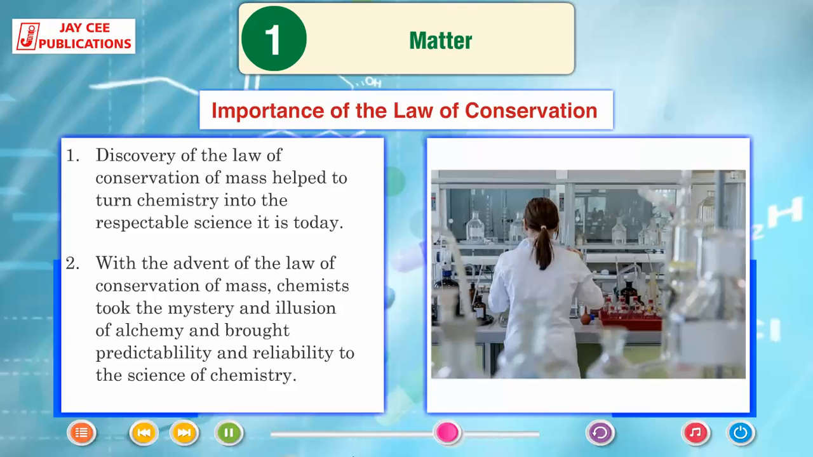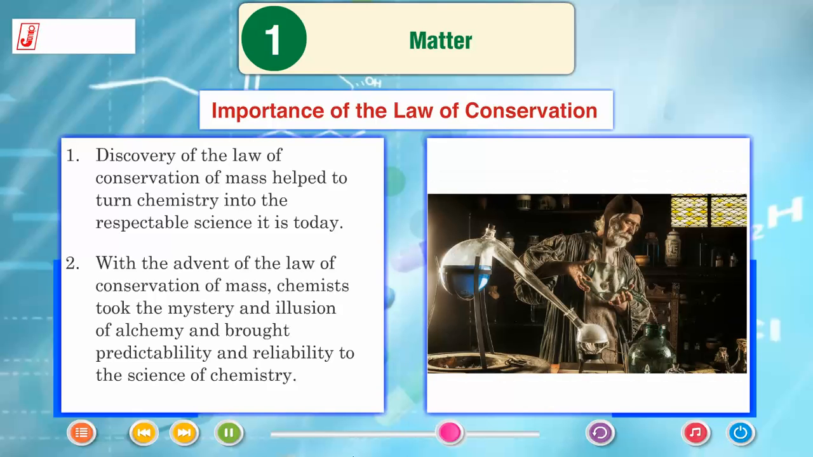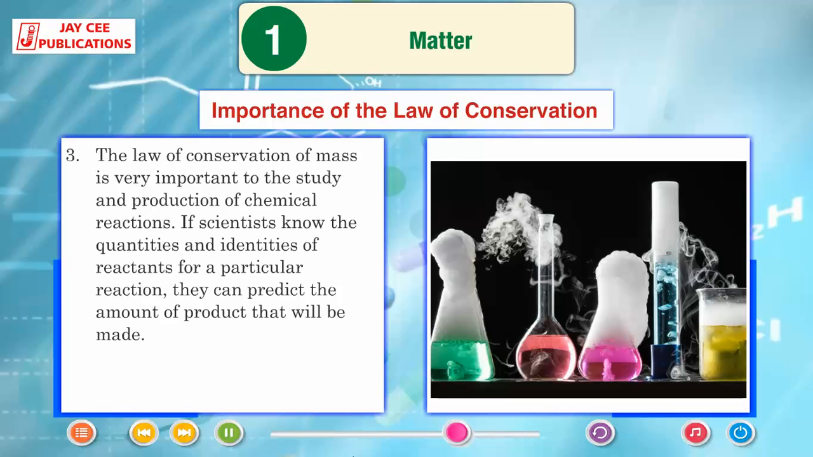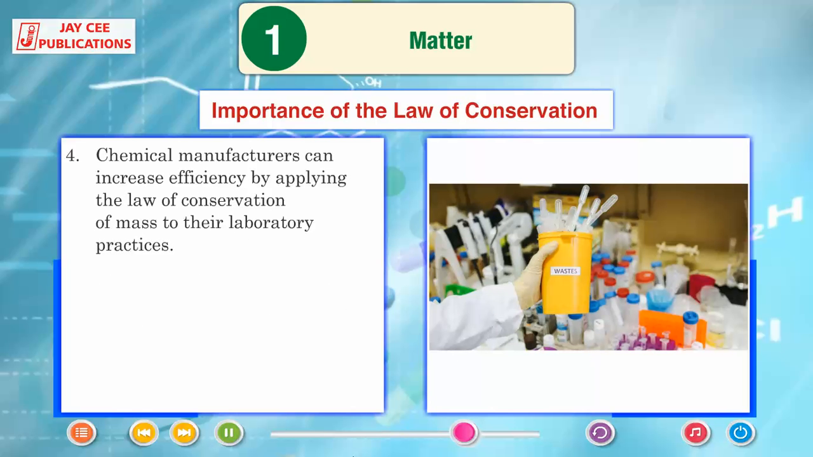Discovery of the law of conservation of mass helped to turn chemistry into the respectable science it is today. With the advent of the law of conservation of mass, chemists took the mystery and illusion of alchemy and brought predictability and reliability to the science of chemistry. The law of conservation of mass is very important to the study and production of chemical reactions. If scientists know the quantities and identities of reactants for a particular reaction, they can predict the amount of product that will be made.